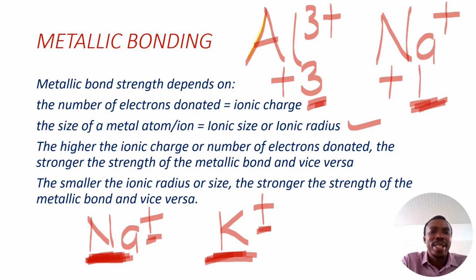So the ionic size or the ionic radius affects what? The metallic bond strength. The smaller the ionic radius or ionic size, the stronger the strength of the metallic bond. The larger the ionic radius or ionic size, the weaker the strength of the metallic bond. So these are the two major factors that affect the strength of the metallic bond.